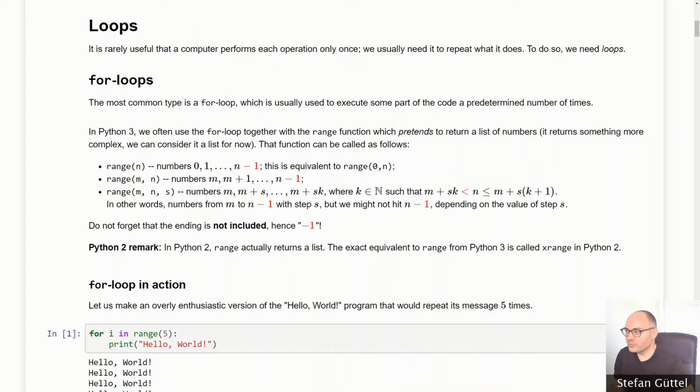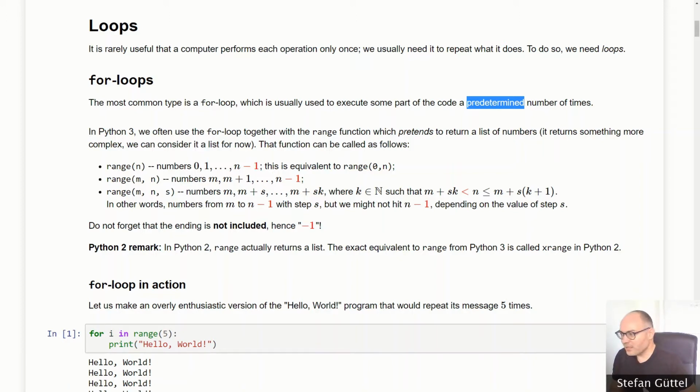So let's talk about loops. It is rarely useful that a computer performs a task or operation only once, and in fact computers are very good at repeating the same calculation over and over again. And in order to do this, we need loops. The most common type of loop is called a for loop, and it is usually used to execute some part of a code a predetermined number of times. What this means is we will likely want to use a for loop if we know in advance that we want to repeat a certain task, let's say 5 times.